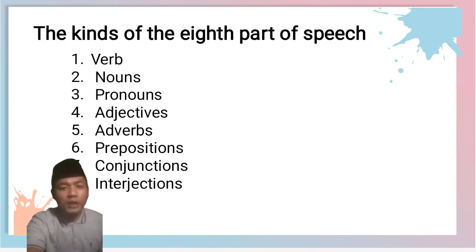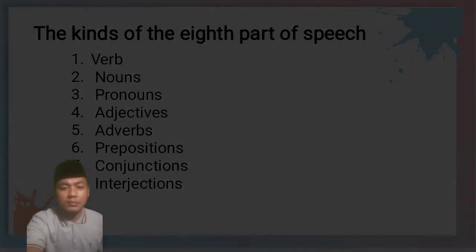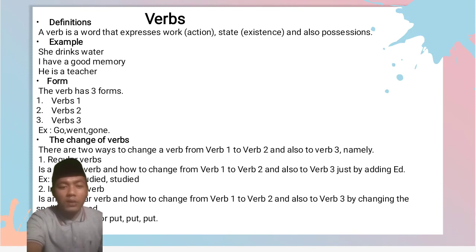And the kinds of the parts of speech, for the first is verb, nouns, pronouns, adjective, adverb, prepositions, conjunctions, and interjections. And I would like to explain this one by one, with the examples. Verb. What is verb?